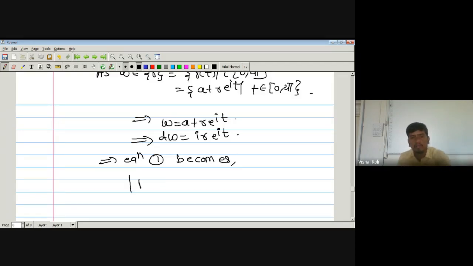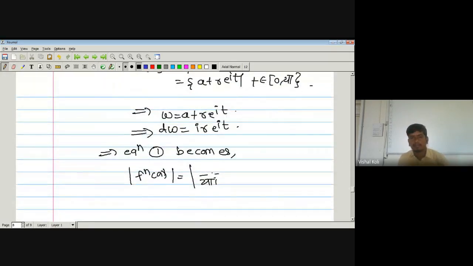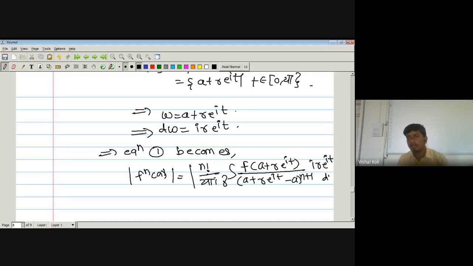modulus of f^(n)(a) is equal to n factorial divided by 2 pi i, integration over the curve gamma, f of w divided by (w minus a) to the power n plus 1 into dw. Here w is a plus r into e to the power it, so w minus a is r into e to the power it, to the power n plus 1, and dw is i into r into e to the power it into dt.